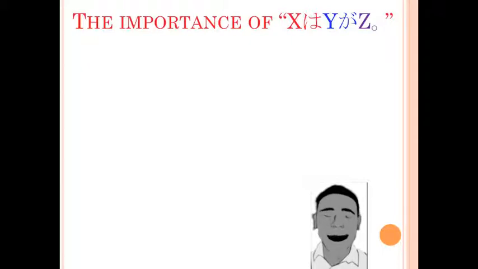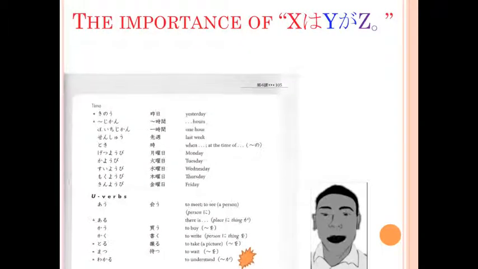Now, I promised that this grammar point would be very important, and indeed it is. Its importance stems from the fact that this syntax, X, Y ga Z, with Z as a part of speech that can conclude a Japanese sentence, is one that you will see again and again. For example, let's rewind to page 105 of Genki. We'll remember that we learned the u verb, wakaru, which means to understand. You'll notice that next to its definition, we see the particle ga. What this means is that the verb is usually preceded by the particle ga.